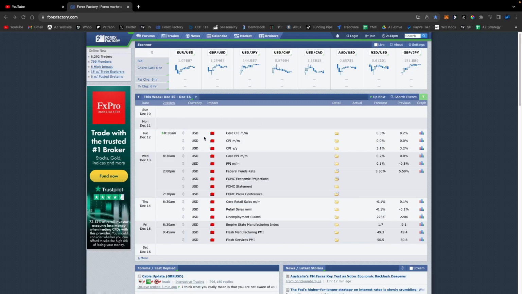CPI is usually a high impact news event. We had the NFP news event last Friday, and that already had some volatility with it. So I'm interested to see what's going to happen on Monday. I'm mainly gonna hold back because Mondays are usually the days where I tend to mess it up most of the time for the entire week ahead.